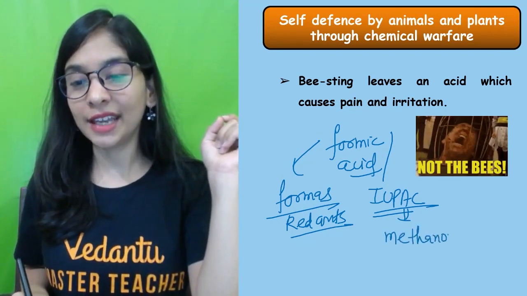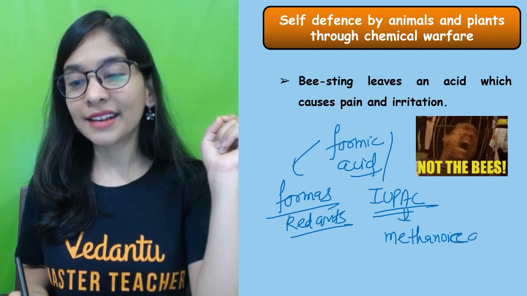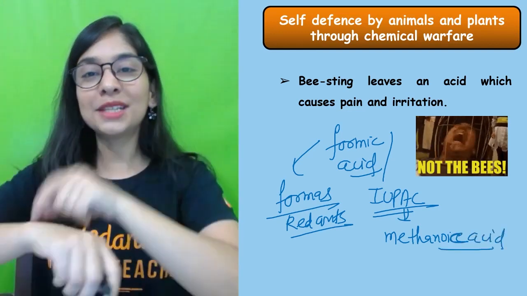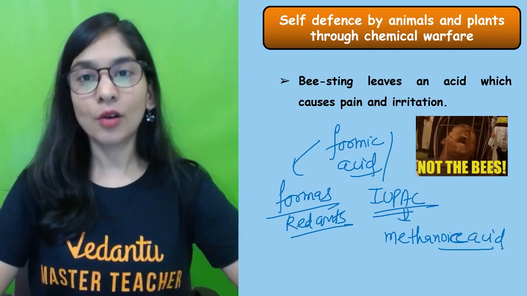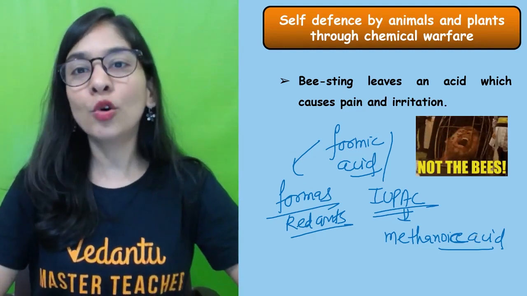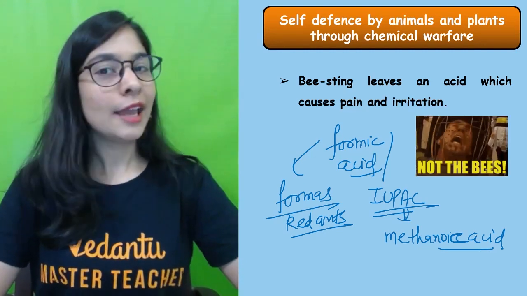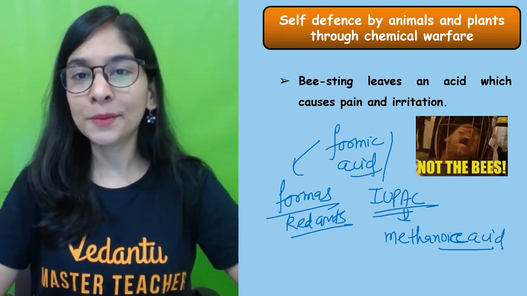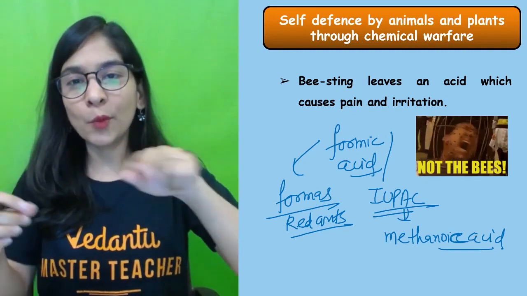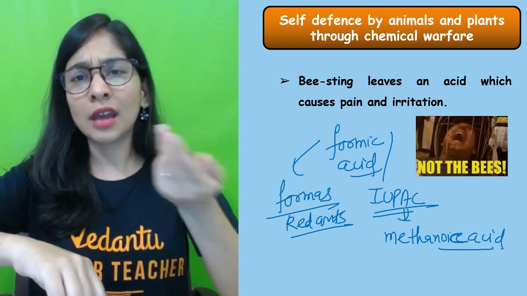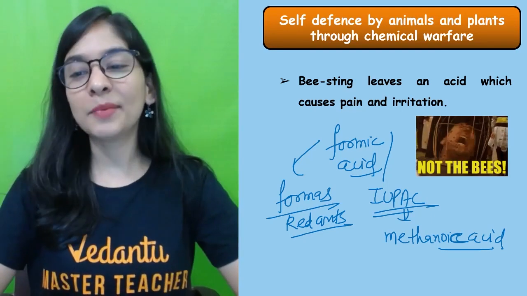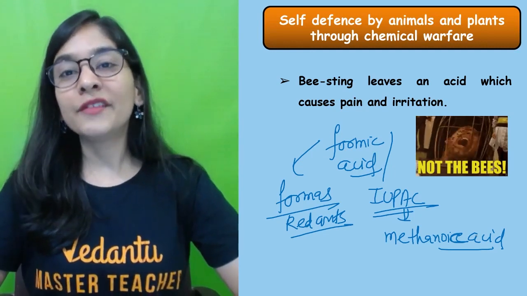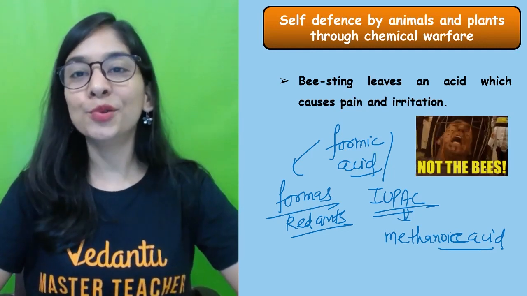It's the scientific name. So whenever that acid is released, what will happen? We'll start feeling pain and a kind of swelling, and obviously we won't like it. So what home remedy can you use, everyone? If you have a weak base, you can use it. Take some baking soda, put some water, make a paste and apply that. Toothpaste you can also apply. You will feel better because that's a base and can reduce the effect of that acid by neutralizing it.